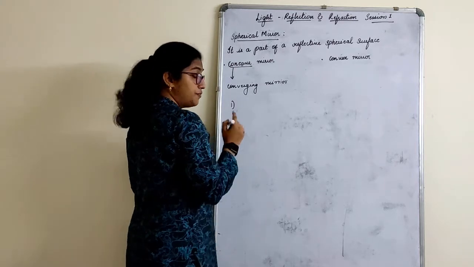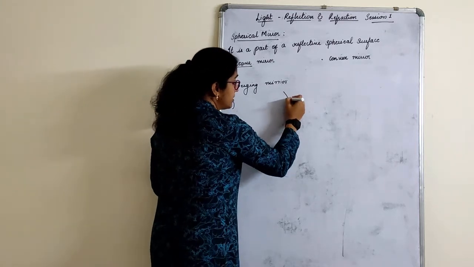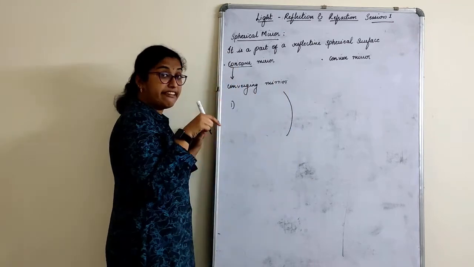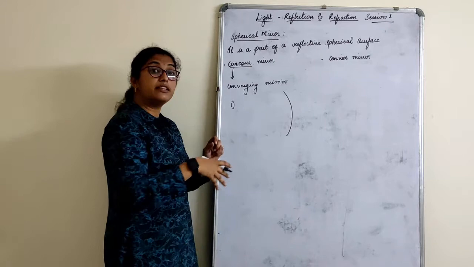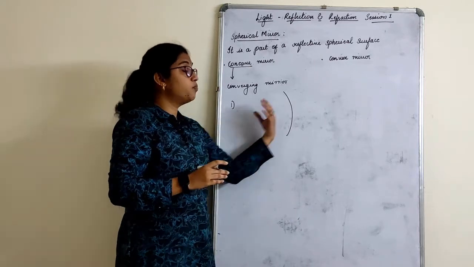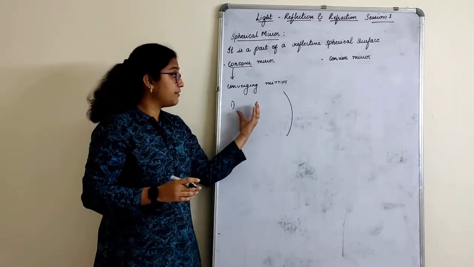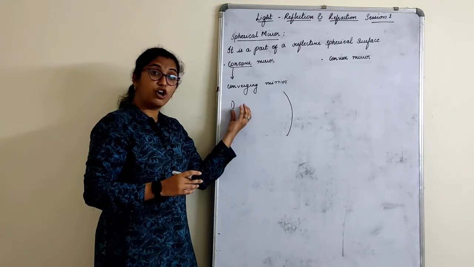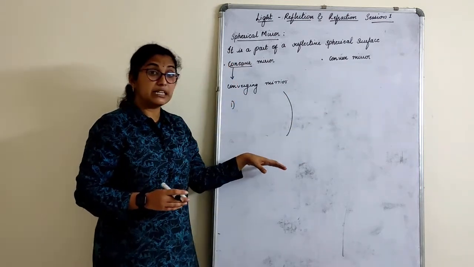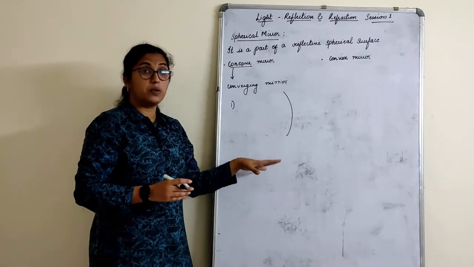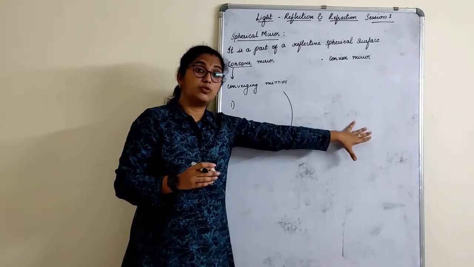The first main important rule is for the concave mirror, children. For convex it again changes. In the book, in the notes, I have given the rules one beside the other. I have given rule number 1 for concave, and I have also given rule number 1 for convex, right? But here in the class, I'll first finish concave and then I'll come to convex.